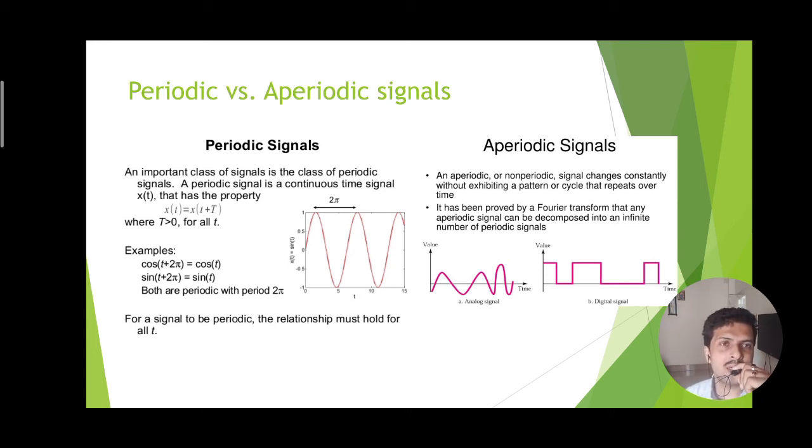Aperiodic signals are signals which do not repeat the same magnitude after the same or equal interval of time. The examples shown here have variable magnitude with respect to time, so they are not repeating. An aperiodic or non-periodic signal changes constantly without exhibiting a pattern or cycle that repeats over time. It has been proved by the Fourier transform that any aperiodic signal can be decomposed into an infinite number of periodic signals.